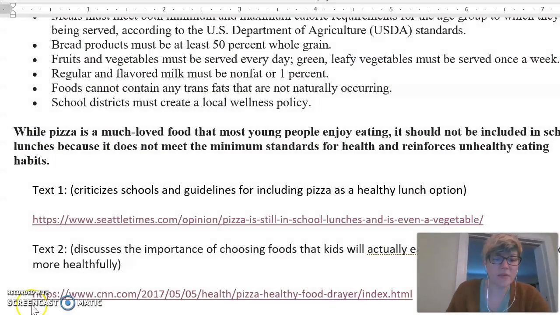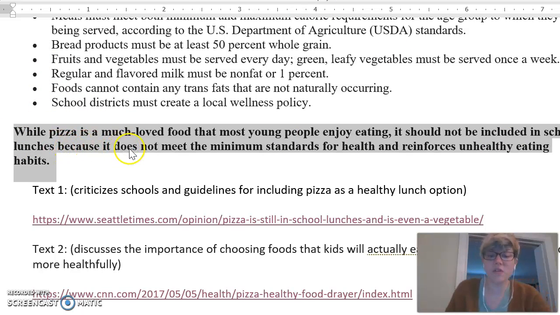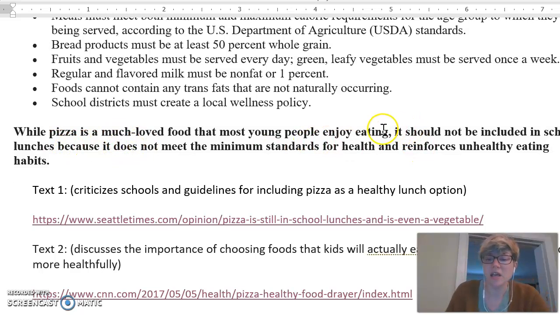I'm going to take a few minutes to show you how to choose the evidence that you're going to use to support your claim. So if I go back to the claim that I created in the last video, I changed my error here. I changed my "and" to an "a". Remember that my claim is, while pizza is a much loved food that most young people enjoy eating, it should not be included in school lunches because it does not meet the minimum standards for health and reinforces unhealthy eating